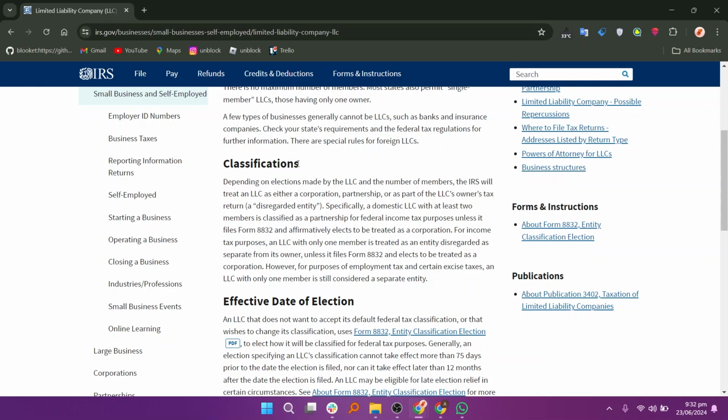Specifically, a domestic LLC with at least 2 members is classified as a partnership for federal income tax purposes unless it files Form 8832 and affirmatively elects to be treated as a corporation.